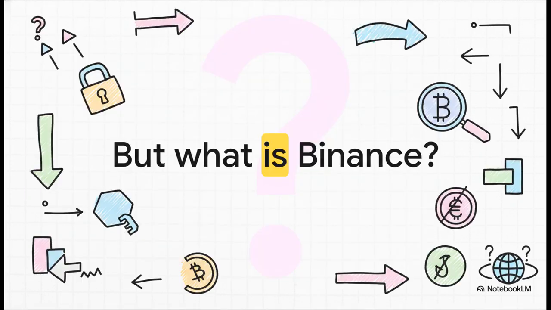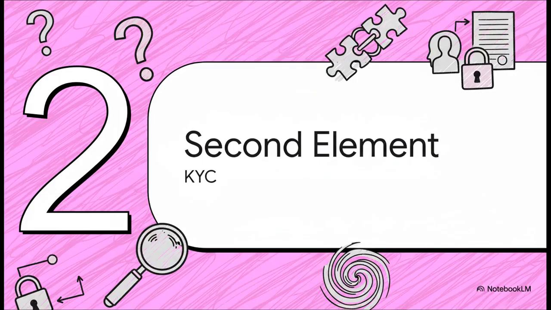And so immediately our first essential question pops up. What is it? Is it a company, a piece of software, an exchange? Because honestly, without knowing that, the rest of the phrase is basically meaningless. So that's question number 1 on our roadmap. Okay, let's move on to the next piece of the puzzle.